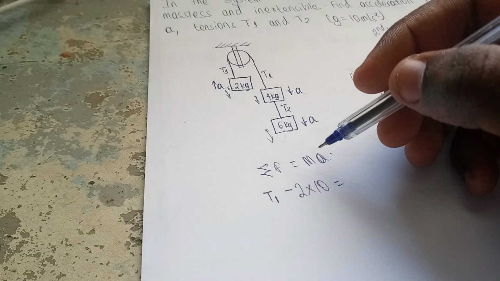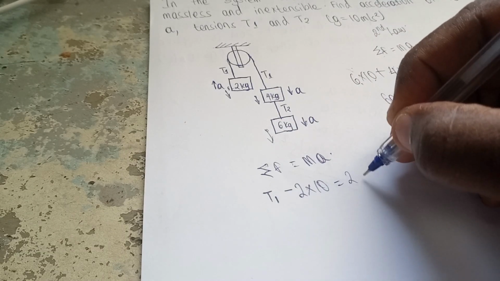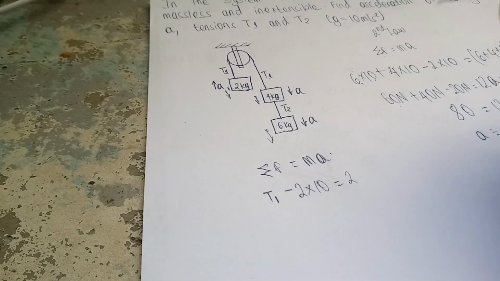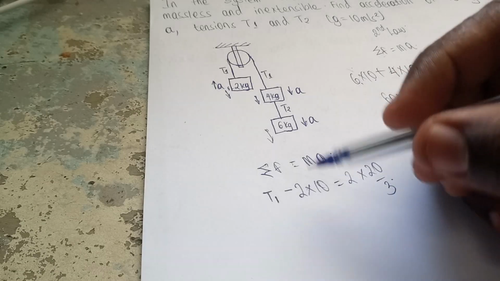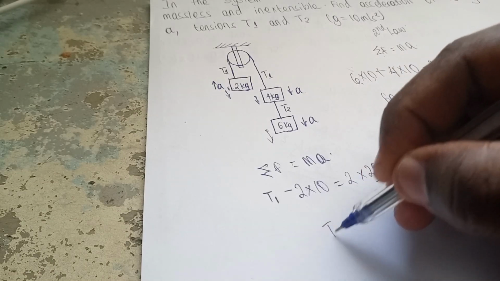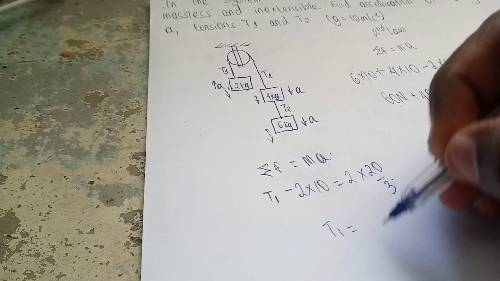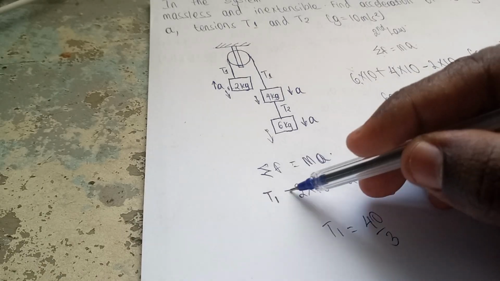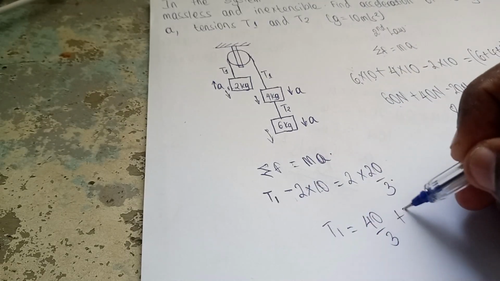The mass is just 2 kilogram, times the acceleration, 20 on 3. So T1 then equals 40 on 3, minus 20. Minus 20 coming to this side will be plus 20.